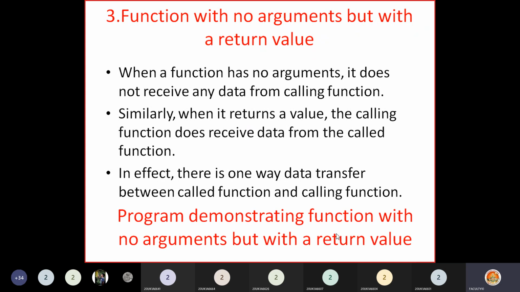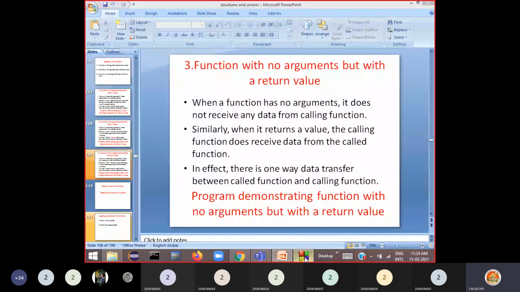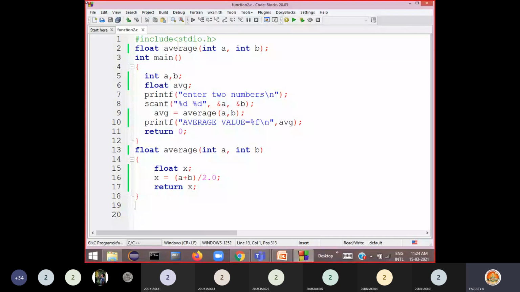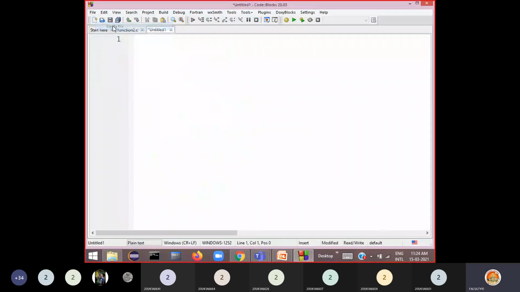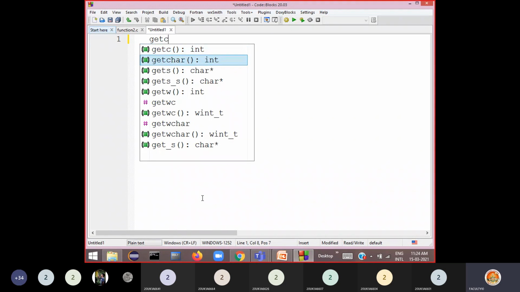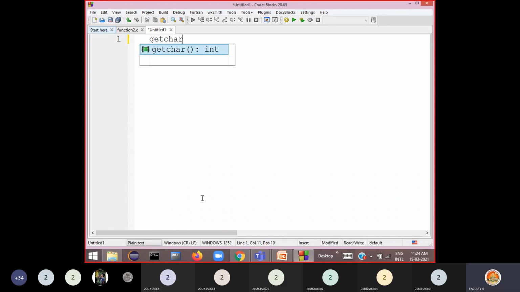Now, how can we define such a function in the program? No arguments, but it should return a value. A simple example for this, a predefined function we have taken. We have seen a function called getChar in our programs. In our programs we have used this getChar. Just this is a predefined function.